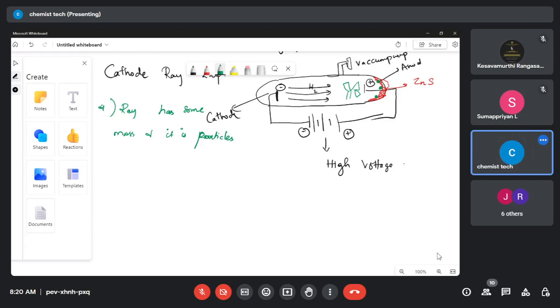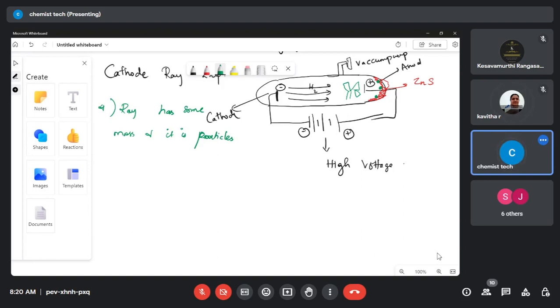Clear, ma'am? Yes, ma'am. Ma'am, I have a doubt. If cathode rays are coming from the cathode, then the screen starts to glow. Suppose the rays are coming from the anode, what will be the effect at the cathode side? We can place the same zinc sulfide on the side of the cathode so that we can see the anode rays. Yes, ma'am. That is what the next experiment we will see one by one.